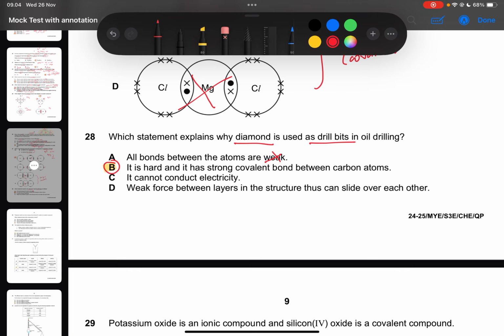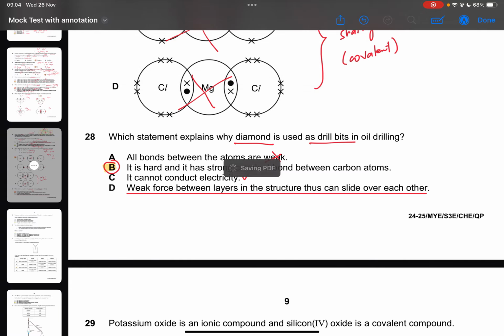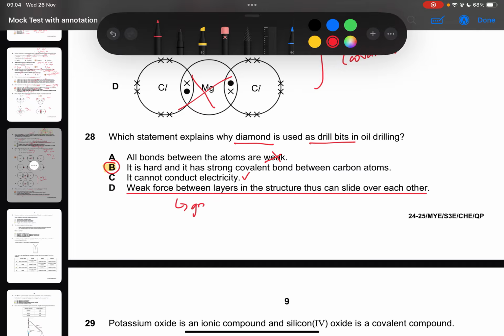Letter C, it cannot conduct electricity. Diamonds cannot conduct electricity. That is correct, but that is not the reason why we use it as drill bits. And letter D, weak force between layers in a giant structure, thus it can slide over each other. So this statement is not for diamond. Instead, this is the statement for graphite.